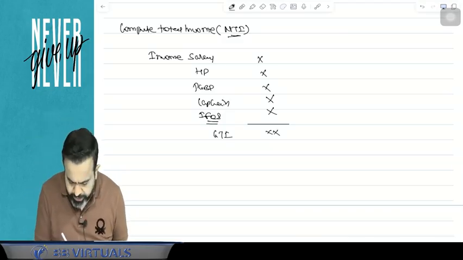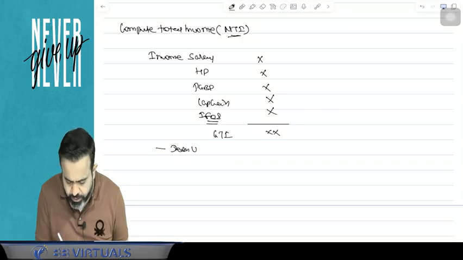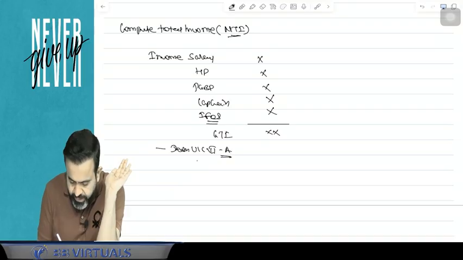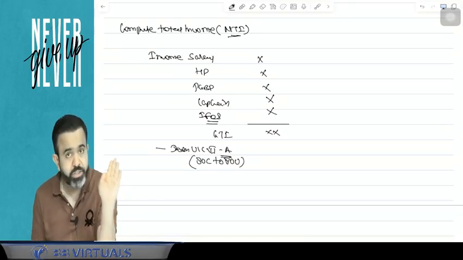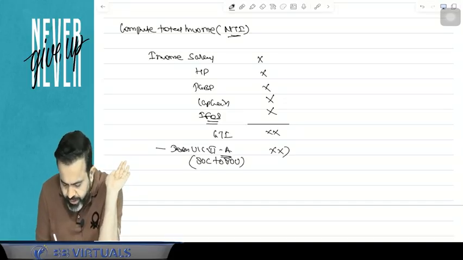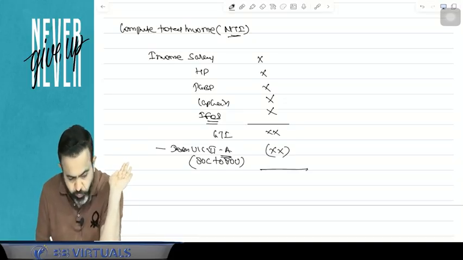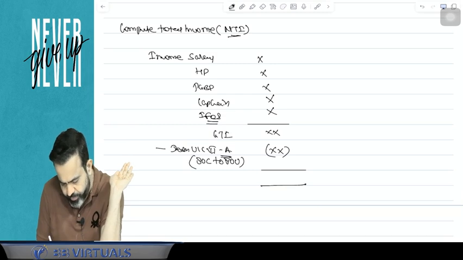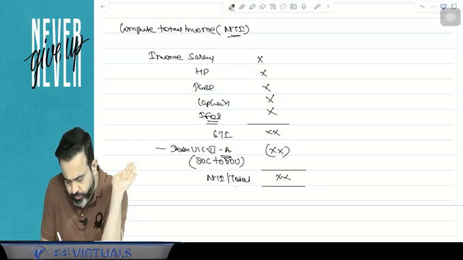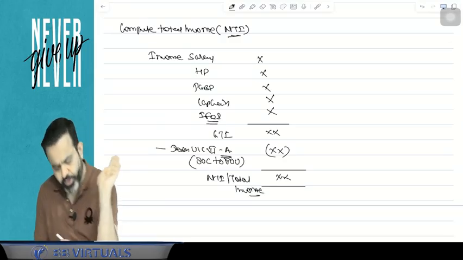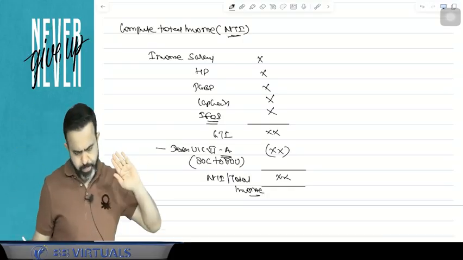And from gross total income, you have to claim the deduction under Chapter 6A. Suppose some deductions are available, that is under section 80C to 80U. If any deduction is available, just claim that deduction, and after claiming the deduction, whatever income remains is known as the net taxable income or total income.